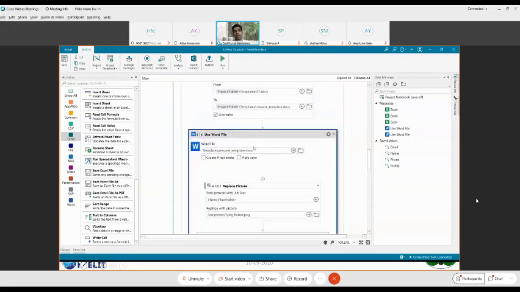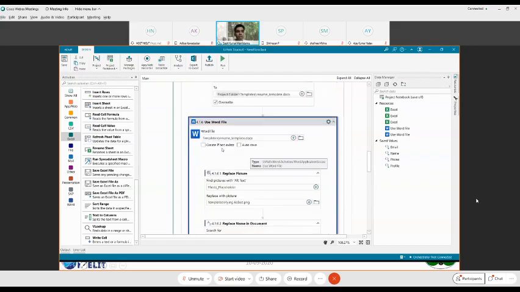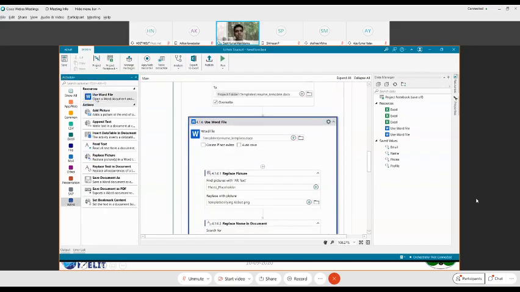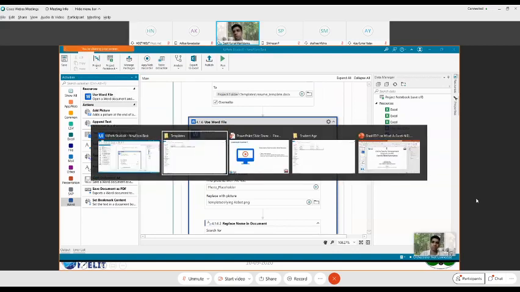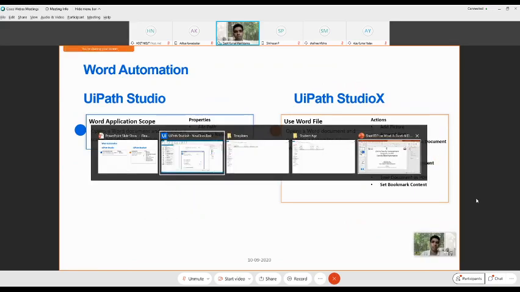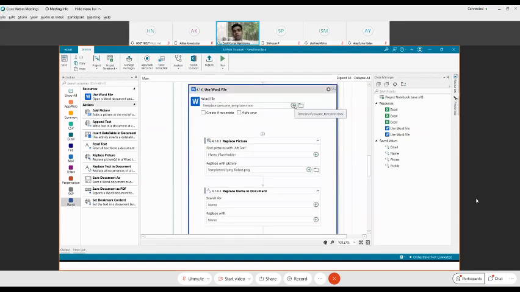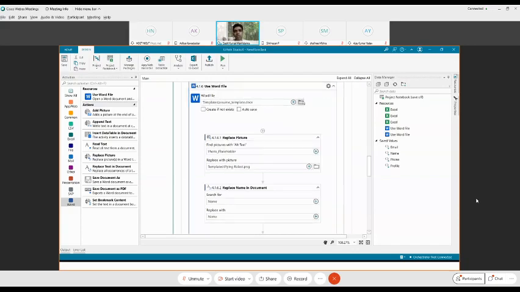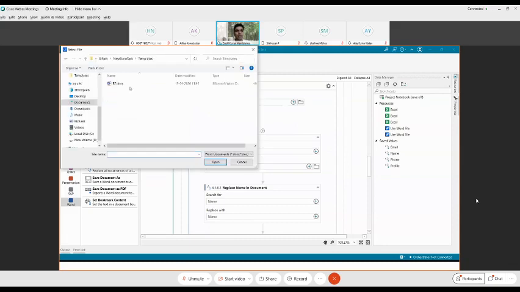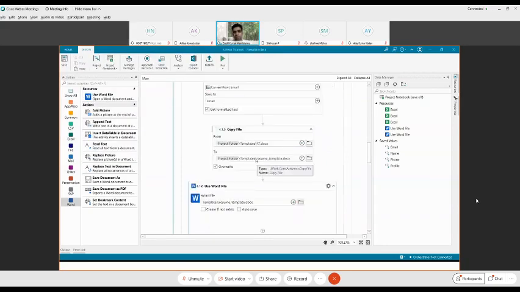I used a Word file. This is where the Word automation comes into place. So these are the activities which are there in the Word file, which we have seen in the slide here. So all of these are going to be the actions. Let's quickly come back. So in this scope, I am trying to load the file which I am right now interested in. So one second. The template which I have created is from this file, and the name of that file is going to be resume underscore template, which you are making a copy of. All right.